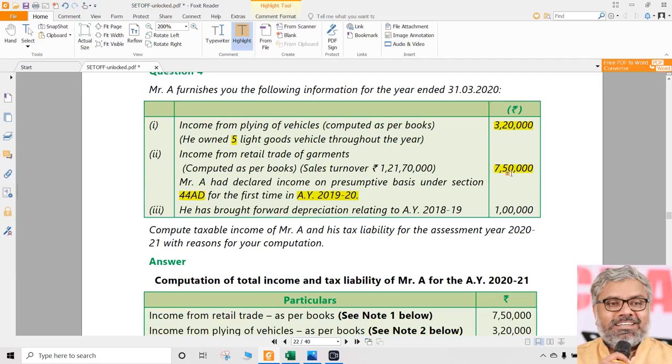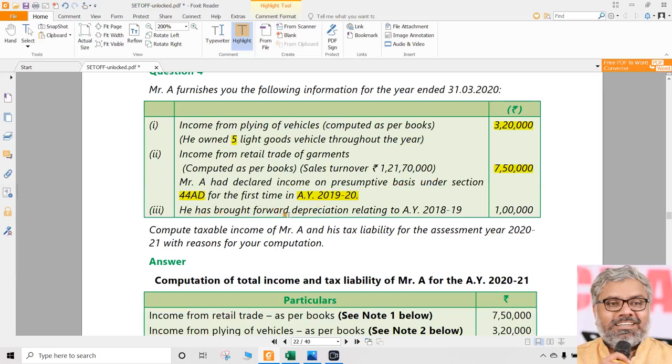So here, the point of whether he comes back or not, that is all related to future. But what we have to give as an advice, if he wants to choose 44AD, he can continue to do so. But if he wants to show that his actual income as computed from the books is less than the presumptive income, he has to, as usual, maintain the books of accounts under section 44AA. And not only that, he has to get them audited under 44AB. All these things you should already know. But finally, there is nothing here to calculate.